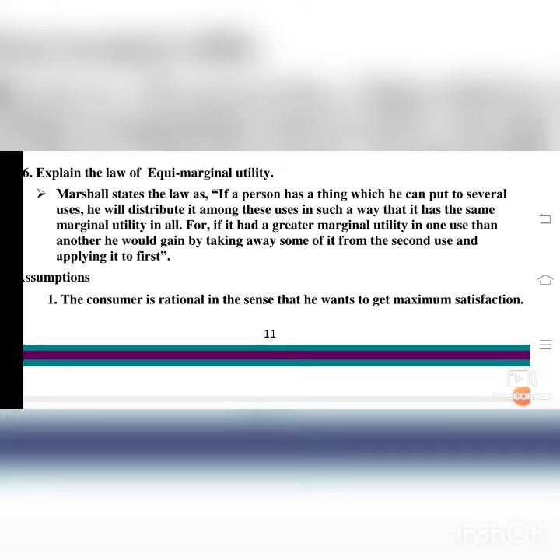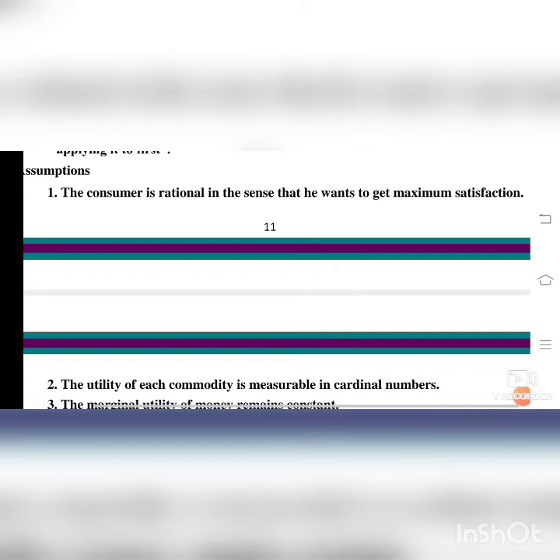For if it had a greater marginal utility in one use than another, he would gain by taking away some of it from the second use and applying it to the first. That is, if there is an alternative use of two products. Assumptions. The assumptions of equi-marginal utility are: the consumer is rational. Rational means he wants limited expense but maximum satisfaction. The price must be less but his satisfaction must be maximum. The consumer is rational in the sense that he wants to get maximum satisfaction with minimum expenditure.